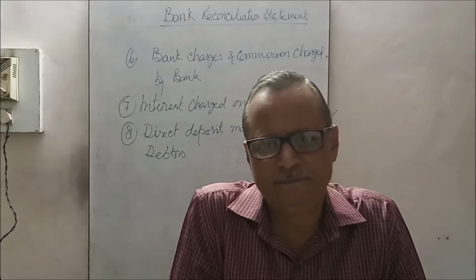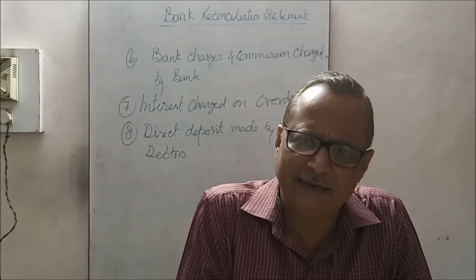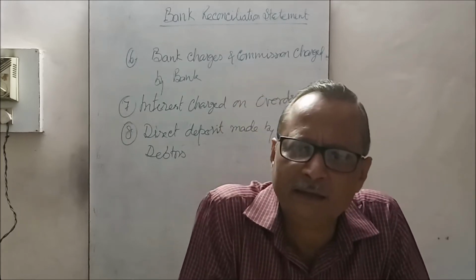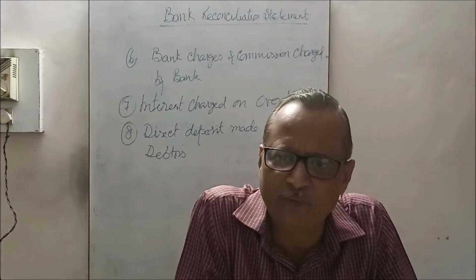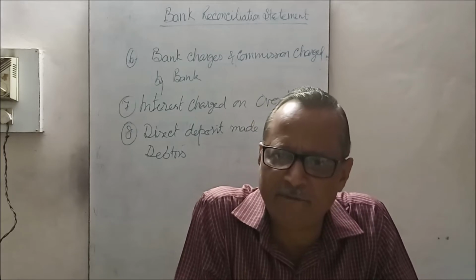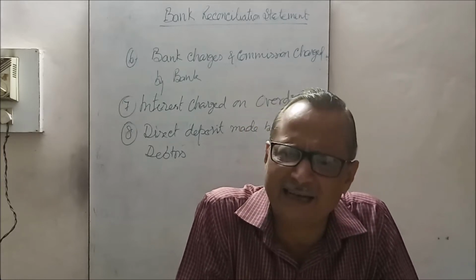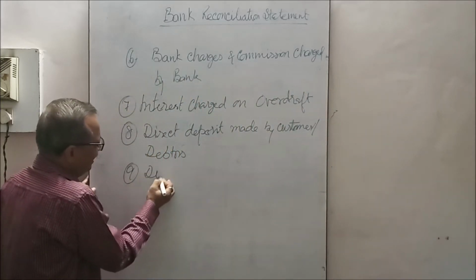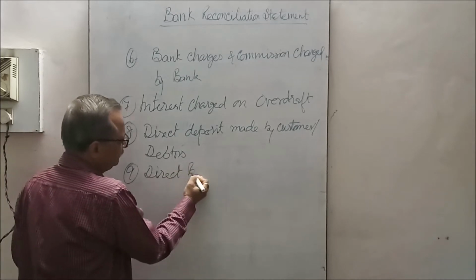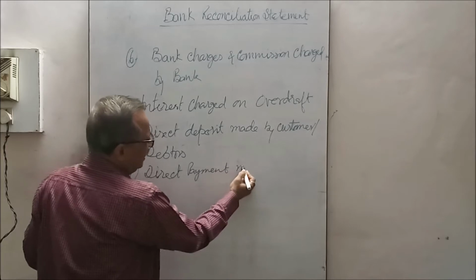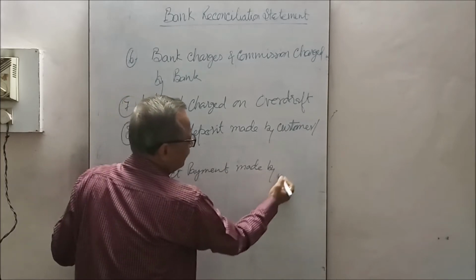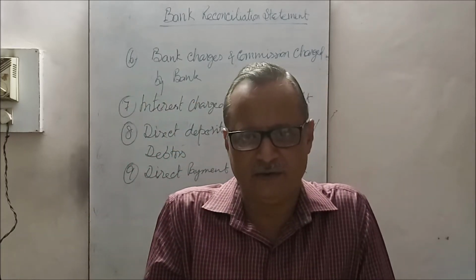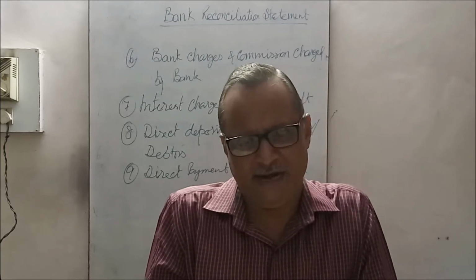The insurance premium is paid directly by the banker, because that is attached with the bank, and at the due time that amount is automatically deducted from the bank to make the payment of premium, subscription or any other payments. So this is direct payment made by bank on behalf of the business, on behalf of the customer of the bank, as per standing order.